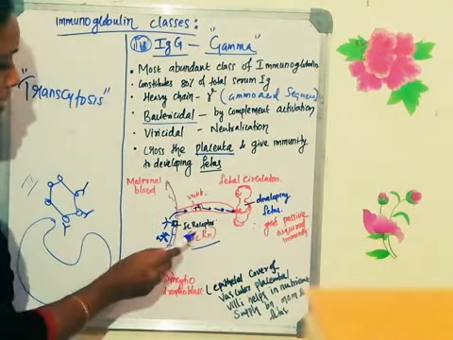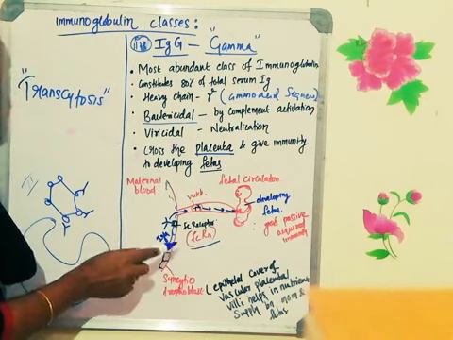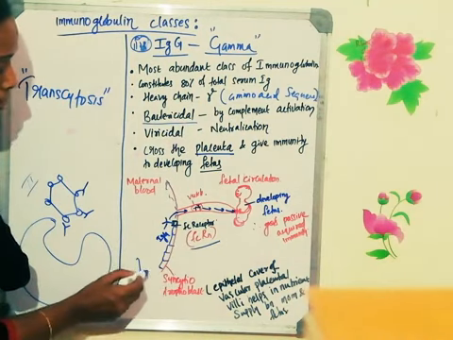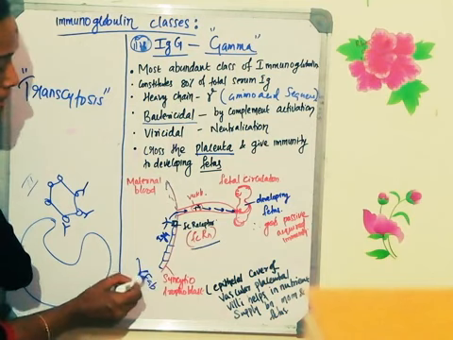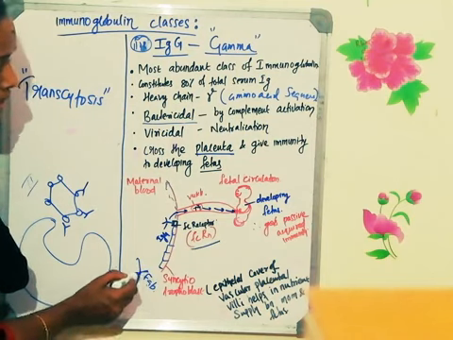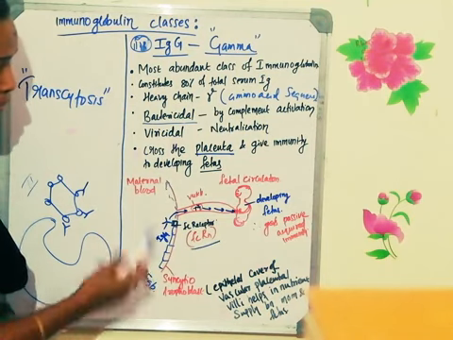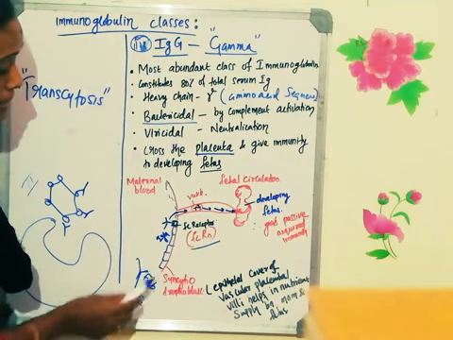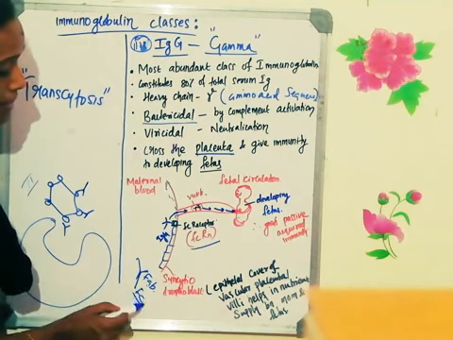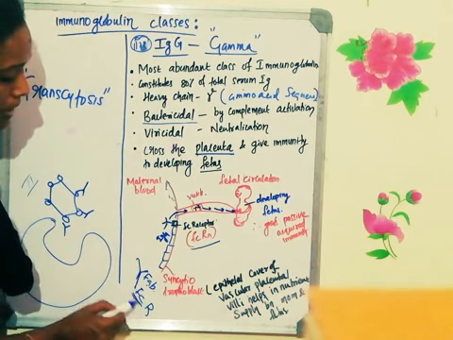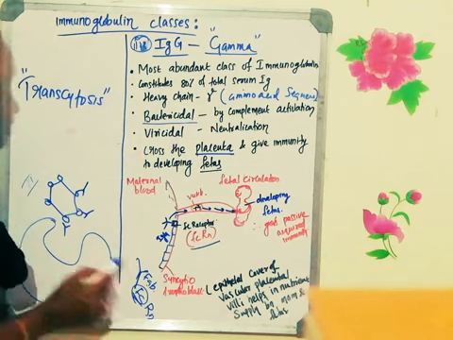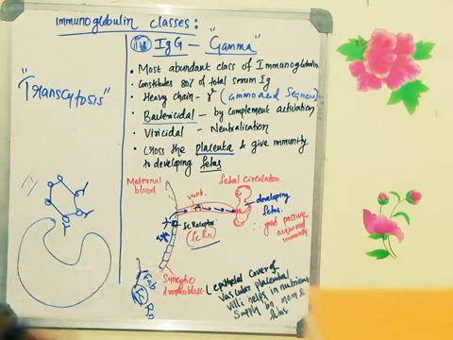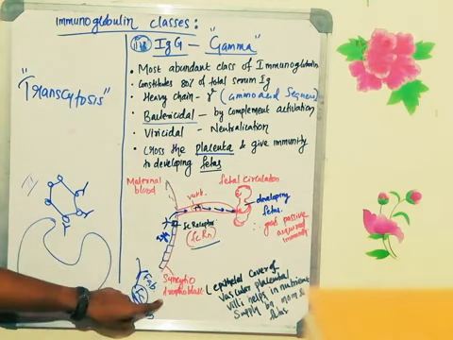What is the name of the receptor? Fc. Yesterday's class, if you remember, I told you about the antibody. This portion is known as the FAB. FAB stands for fragment antigen binding. This portion, the stem portion of the antibody, is known as the Fc. What is Fc? Fragment crystallizable. FcRn stands for Fc receptor, and N stands for newborn. So FcRn is an Fc receptor of the newborn, which is there in the syncytial trophoblast